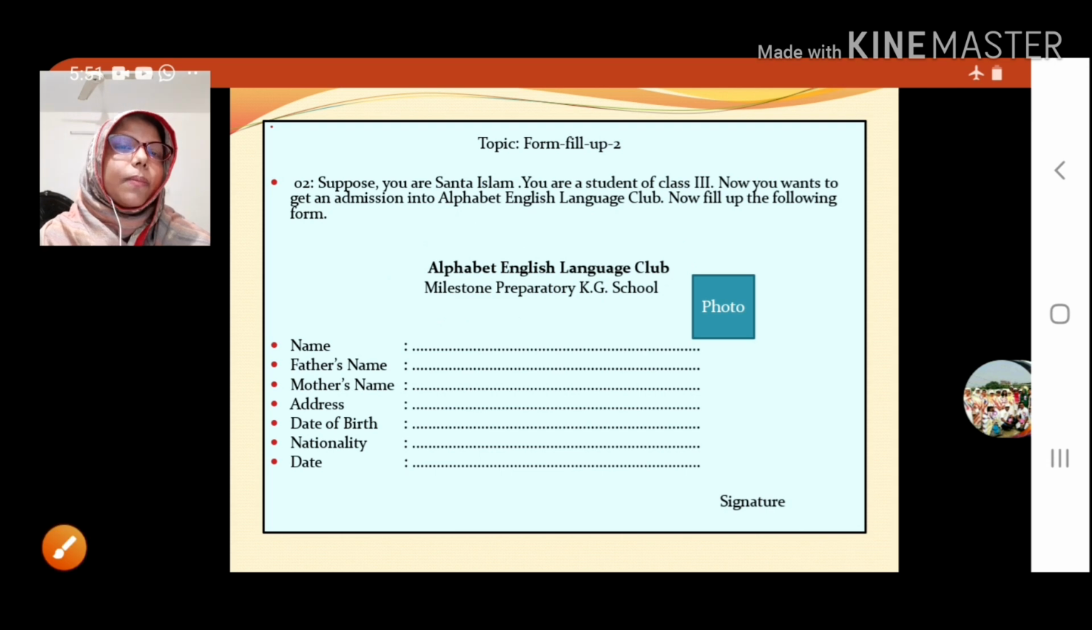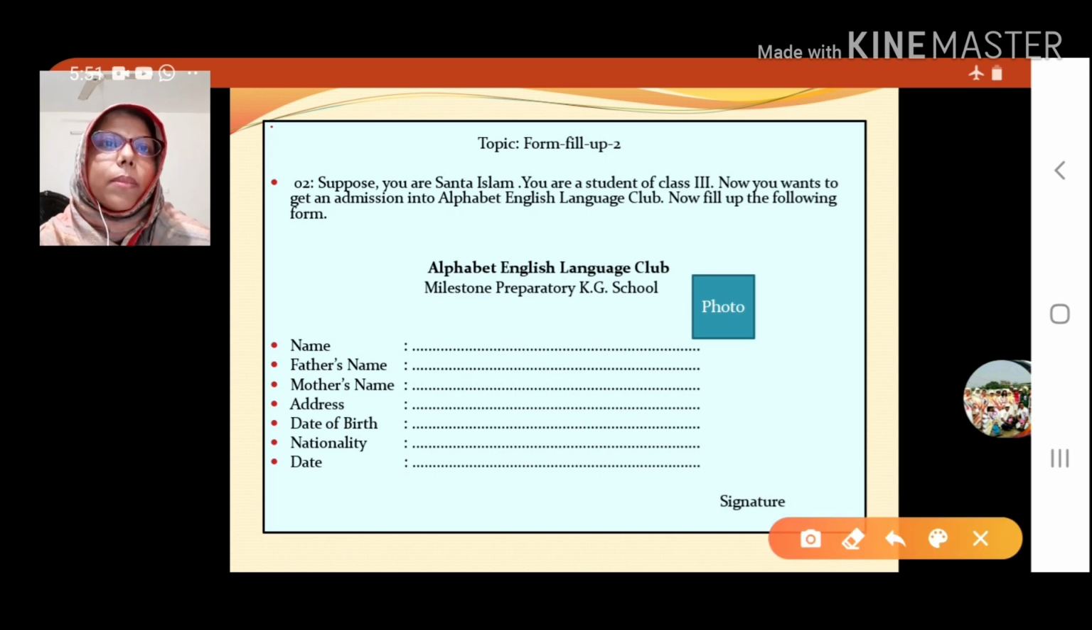Clear? Then the next point: whatever caption you write, it should be written nicely. And look, where will we start? It should start from the middle, not the borderline. Look, we will not start here. We will start from there.